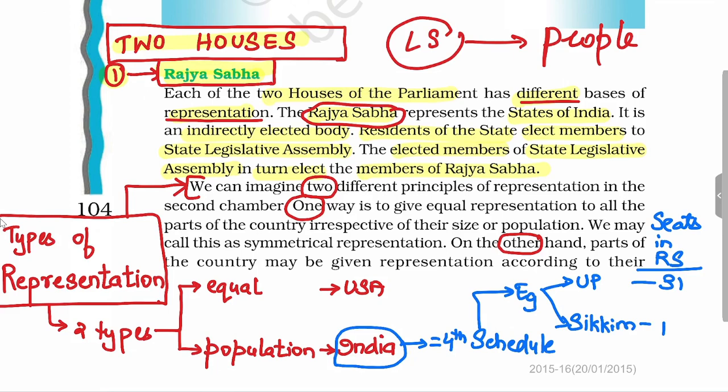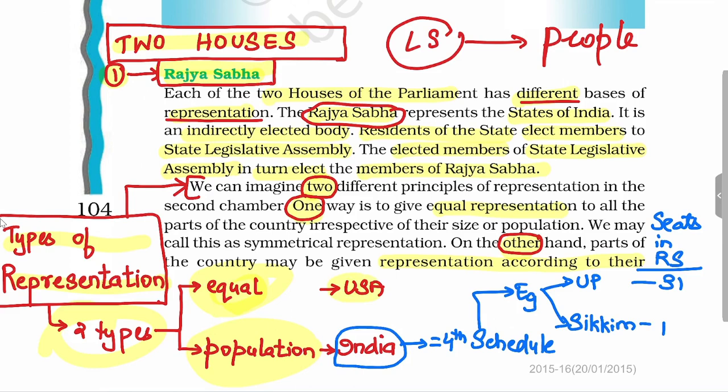Okay. So earlier we have talked about two types of representation. One is equal representation and the other is representation according to population. So these are the two types of representation. In the case of an upper house like Rajya Sabha, there can be either kind of representation. In America, every state will send two members to its upper house, the Senate.